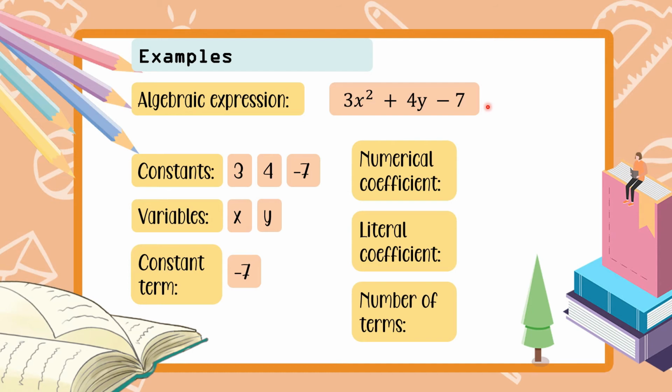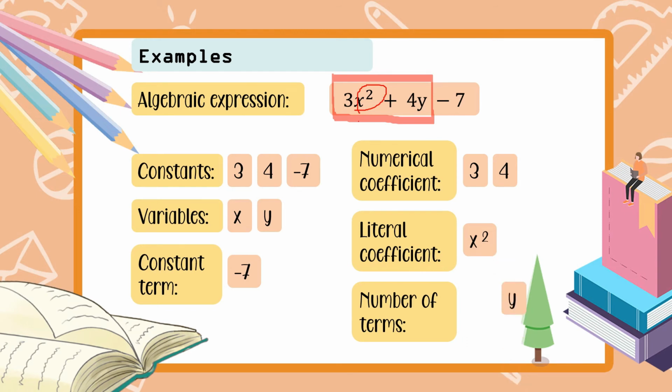Next, we have the numerical coefficient. So, sa numerical coefficient, yung meron lang kasama na variable. So, ito lang dalawa. So, ano yung numbers dyan? So, we have 3 and 4. Next, we have the literal coefficient. Again, yung meron lang variable ang kasama dyan. Now, ano yung kasama ni 3 at saka 4? Yung kasama ni 3 ay x squared. Ano yung kasama ni 4? Y. So, yun yung ating literal coefficient.